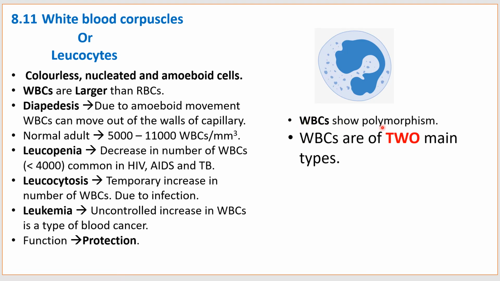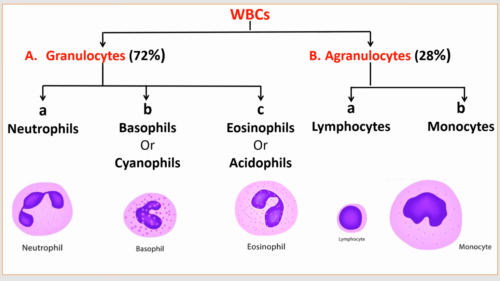WBCs show polymorphism, means there are various types of WBCs. First of all, we'll see two main types of WBCs. WBCs are mainly of two types, that is granulocytes, 72% of the WBCs, and agranulocytes, that is 28% of the WBCs. Granulocytes are of three types and agranulocytes are of two types. Now let us see one by one.